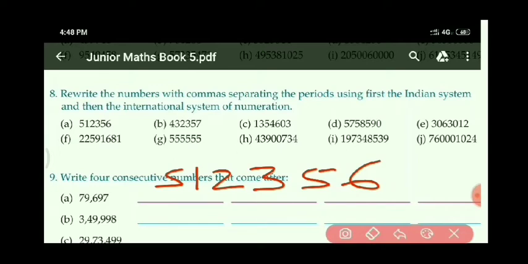We have to write this number according to the Indian system and separate it with commas. Got it? In the Indian system the ones period always has up to 3 places: ones, tens, hundreds. First period over, then put a comma. And the other periods have up to 2 places only. Second period: thousands, 10,000. So here also put a comma. Then what will be the naming word of this number?